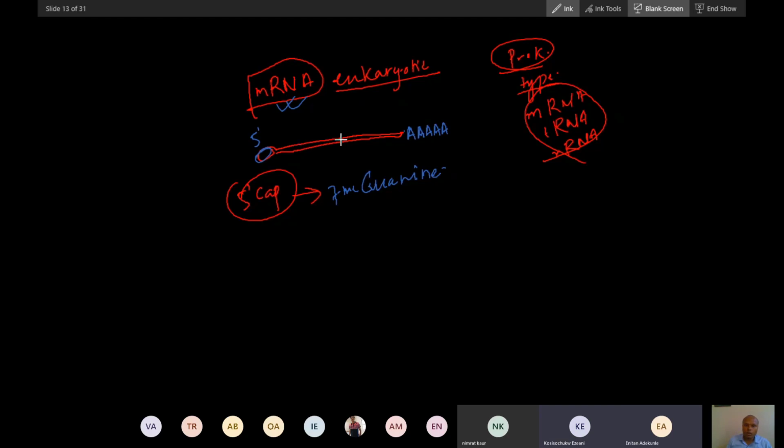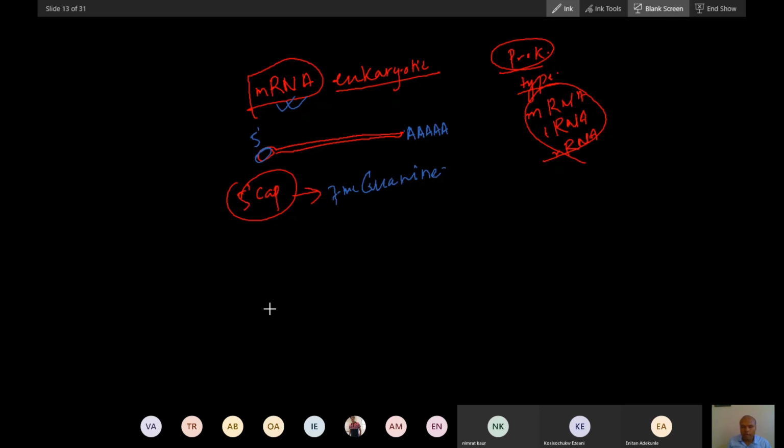And then, is this mRNA transcribed like this from DNA? Is mRNA transcribed like this? No, sir.